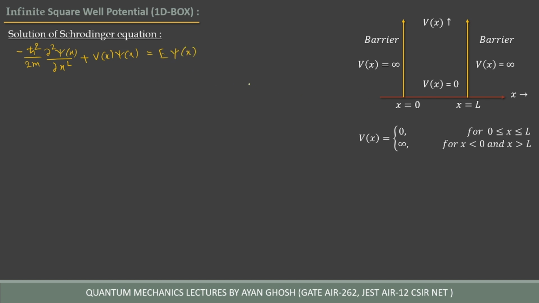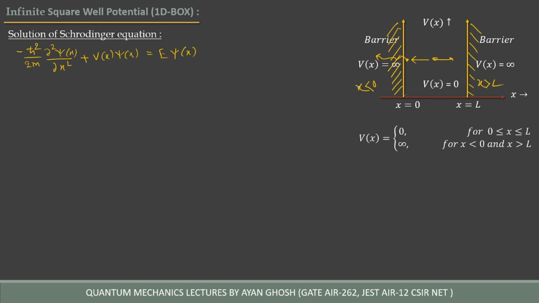We already said the potential barrier is so large that if a particle reaches the wall, it cannot penetrate through or jump over it. So the probability of finding the particle at x less than 0 and x greater than L is 0. That means the particle will always be bound between x equal to 0 and x equal to L.